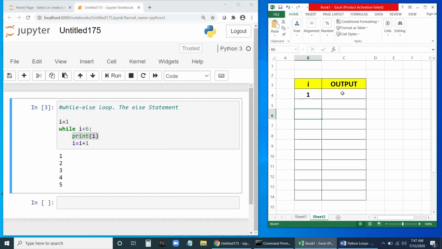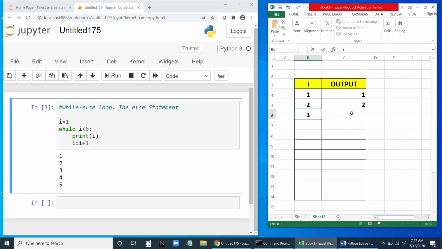So 1 will be printed. Next, I equal to I plus 1. I will be incremented by 1, so that means now it will be 2. I will be 2 now. Go back. Is 2 less than 6? Yes. So it's going to print the value of I, 2. Then it will be incremented by 1, to 3.